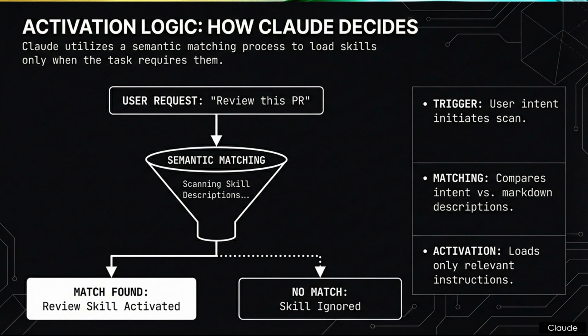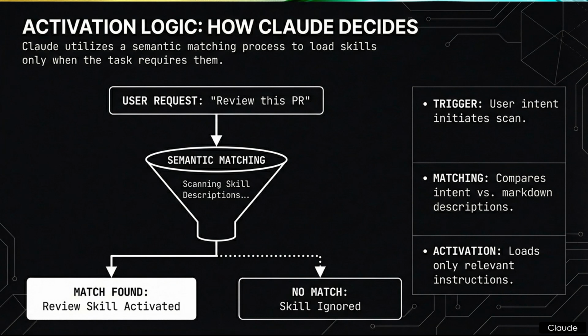The system compares the semantic meaning of that user intent against all the available Markdown descriptions we noted in the previous slide. And it is vital to note this is semantic comparison, relying on vector embeddings, not just basic string matching. Yes, that distinction is critical for accuracy. The final phase is activation, which splits into a binary outcome. If a match-found state occurs, the specific review skill is activated. If it results in no match, the skill remains dormant. This dynamic loading ensures that relevant instructions are injected dynamically without user intervention.